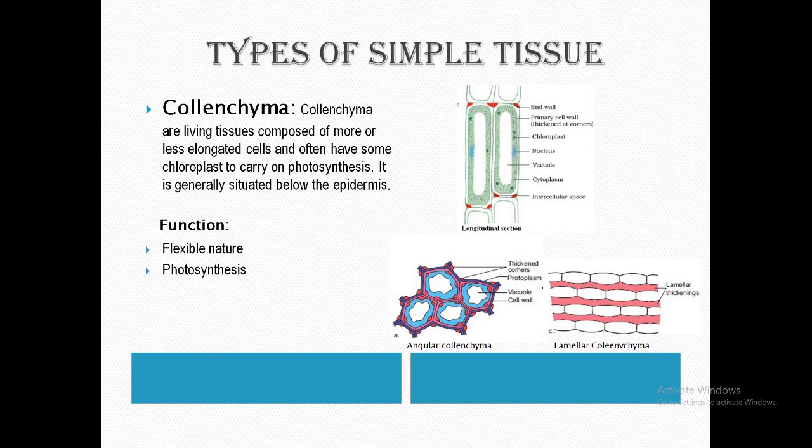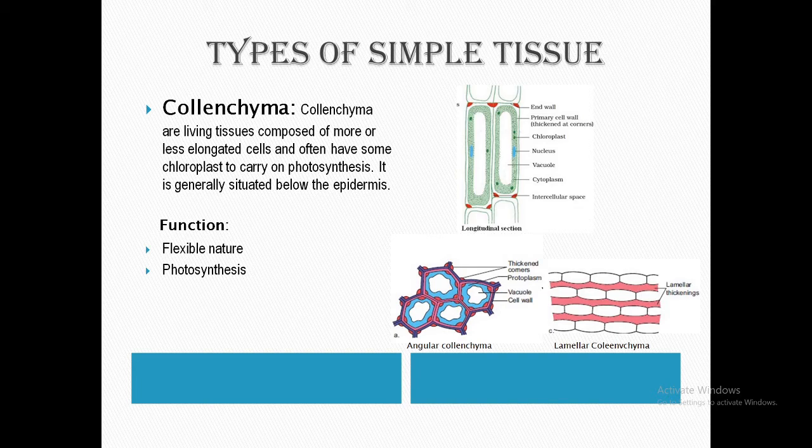Mostly they are present in the hypodermal region of dicotyledonous plants. Good examples are Cucurbita and Helianthus, where two to three layers of collenchymatous tissue are present. This collenchyma also occurs in the petiole, along the margin of leaves and on both sides of the veins.